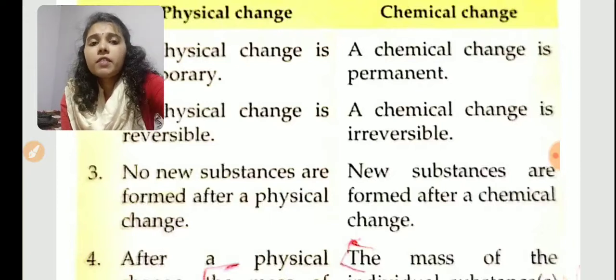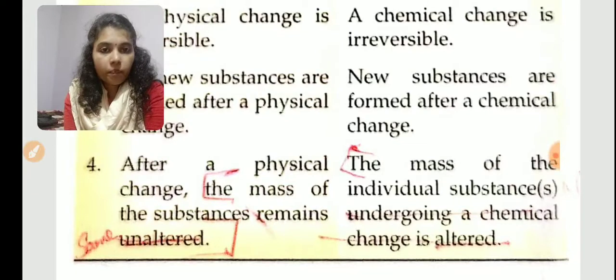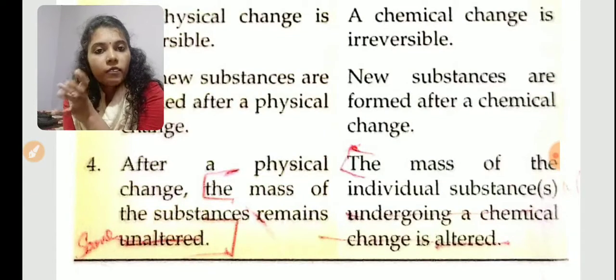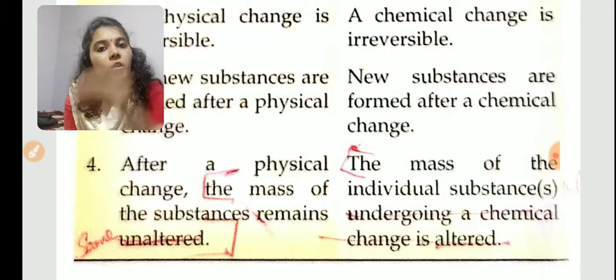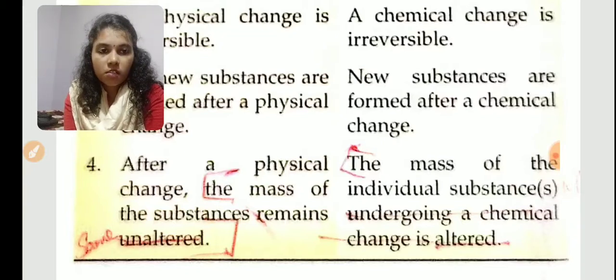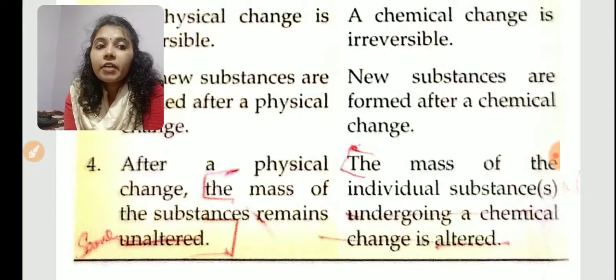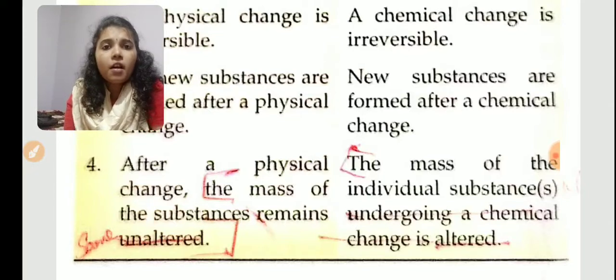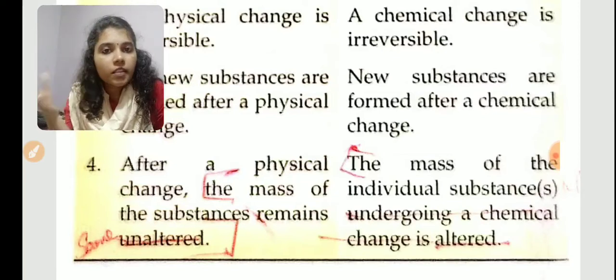Then in a physical change, what happens? The mass of the substance remains the same. That means the mass of the ice is equal to the mass of the water, or the mass of the water will be equal to the total mass of the water vapor. So the mass of the substance will not change. But in a chemical change, the mass of the individual substance will change. For example, the mass of paper and the mass of the ash are different.